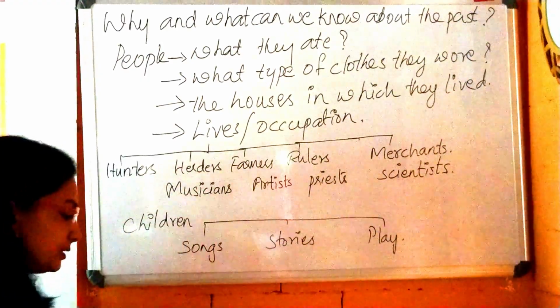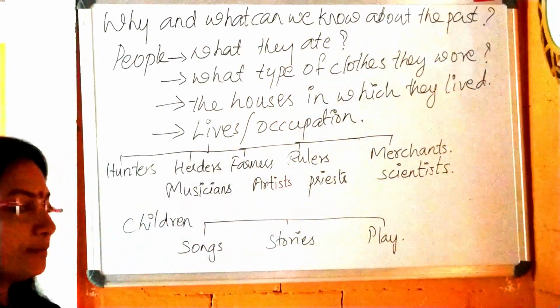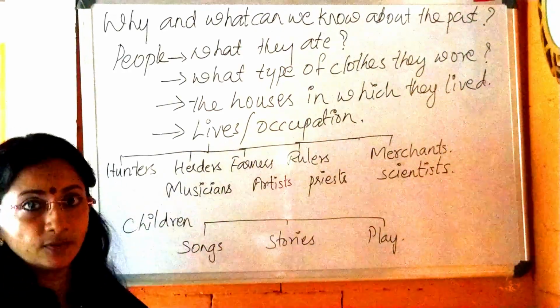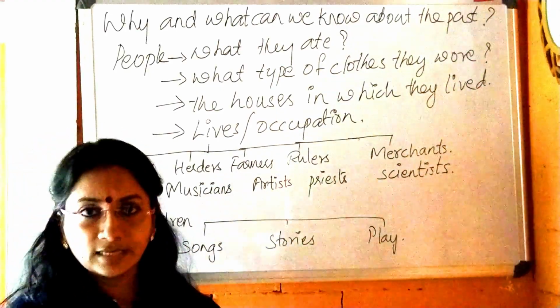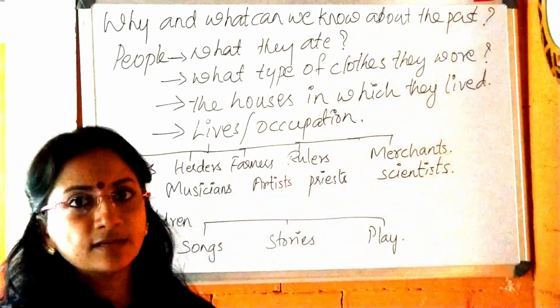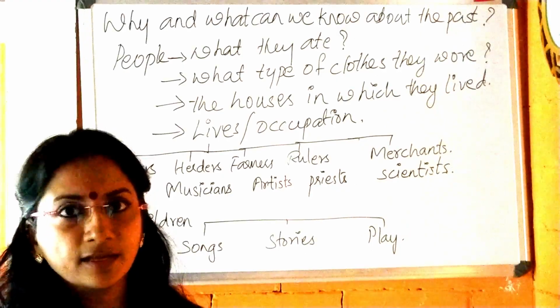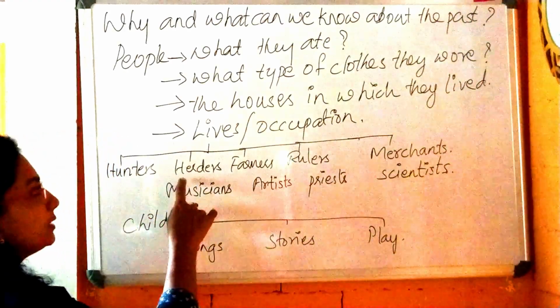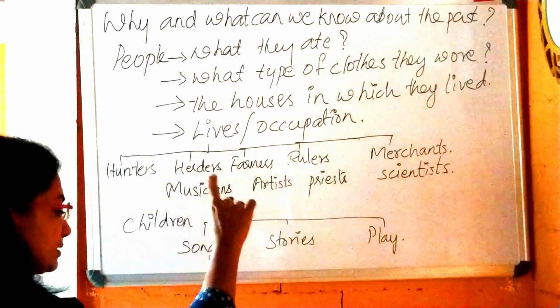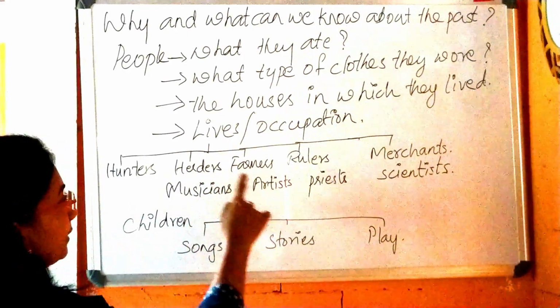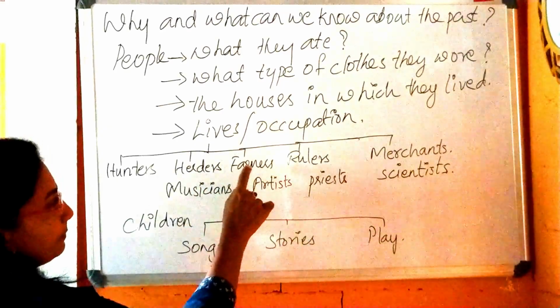Next comes the herder. What is a herder? Herder means started domestication. First the early man domesticated the dog, and likewise he started to domesticate many animals. So herder means domestication of animals. Slowly they started farming, and after that he became a farmer.